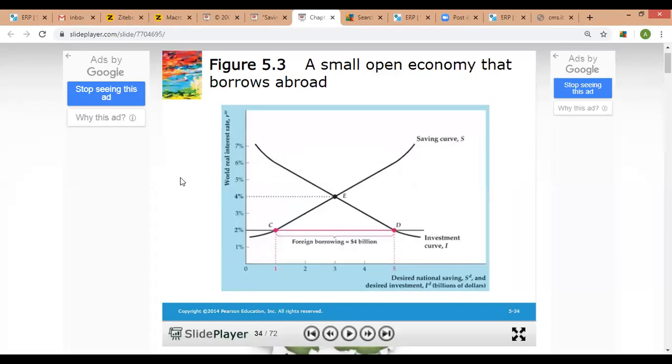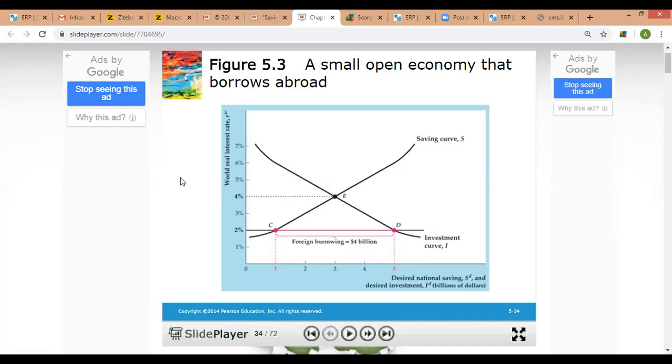And when the world real interest rate declines from 6% to 2%, the small open economy turns out to be a net borrower. And you know that the amount of net borrowing is the gap between savings and investment. Desired saving minus desired investment will tell us the amount of money that needs to be borrowed for the goods market to be in equilibrium.